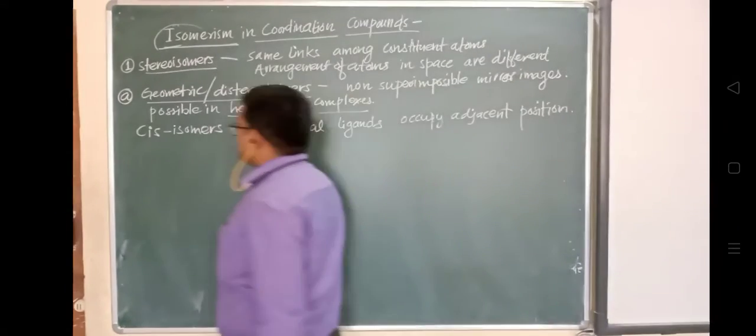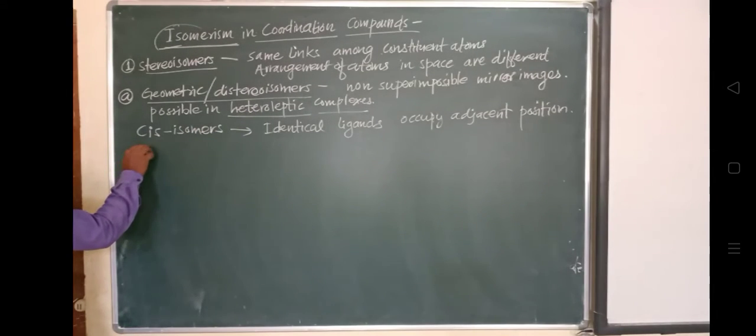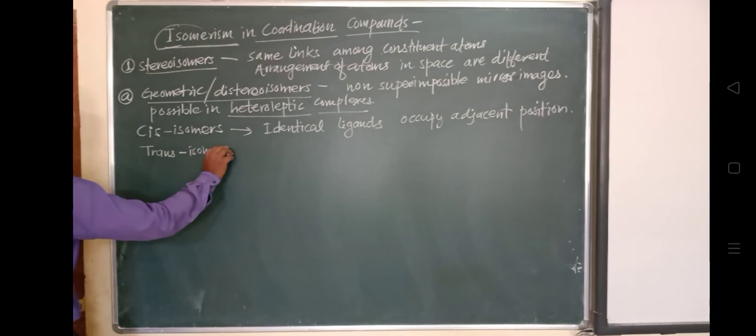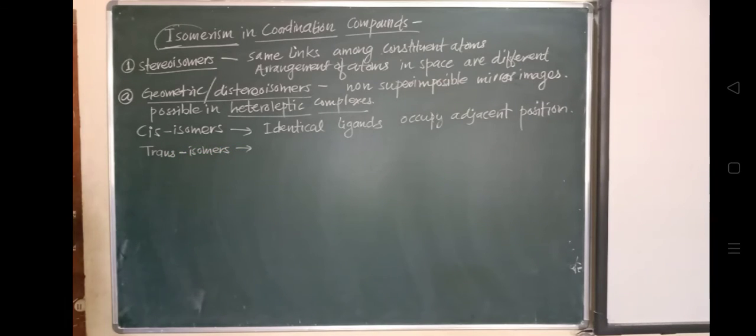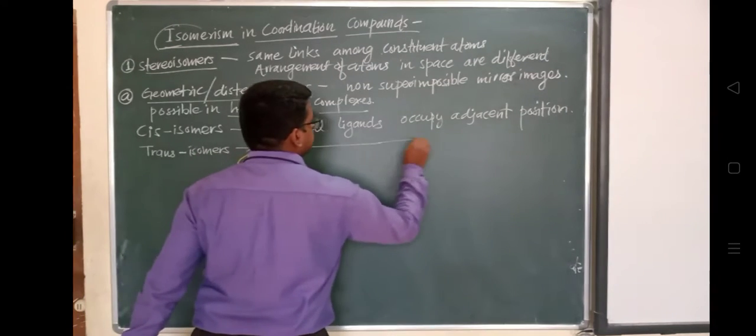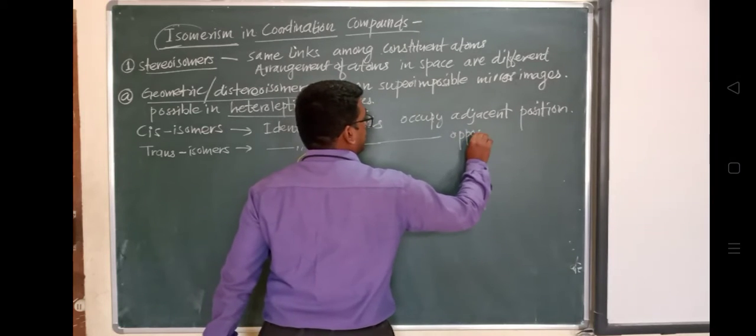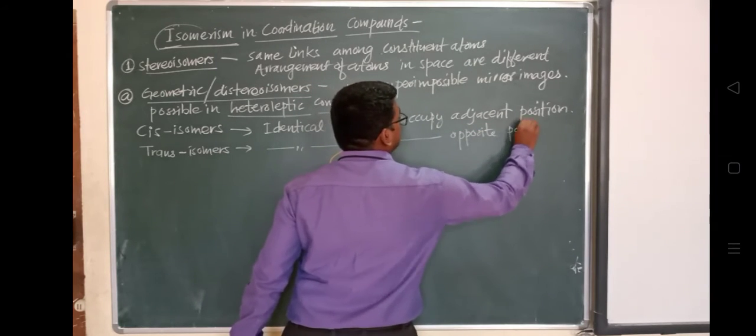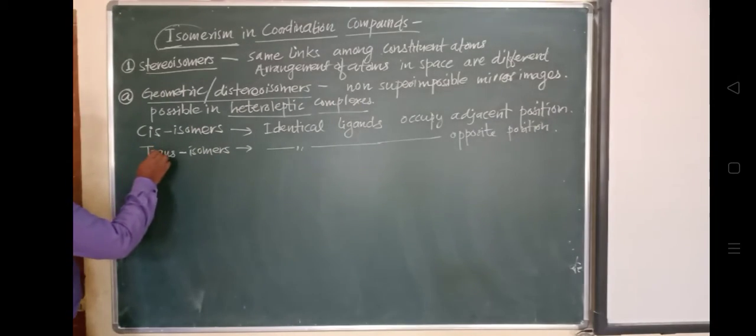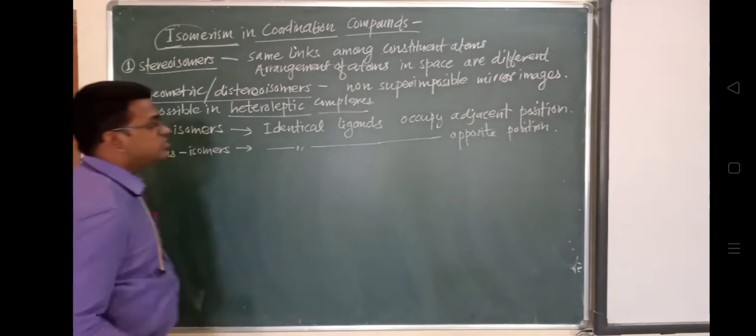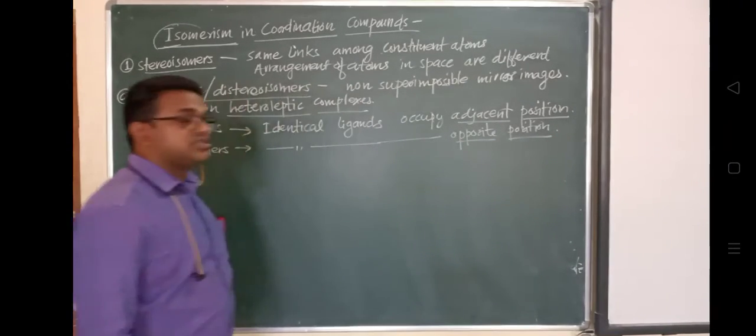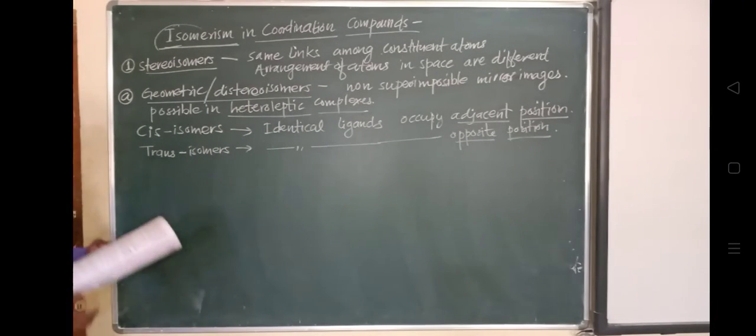The next one is trans isomers. In trans isomers, identical ligands occupy opposite positions around the central metal ion. This is the important thing about cis and trans isomers: in cis isomers the ligands are in adjacent positions, and in trans isomers they are in opposite positions. How that works, we will see.